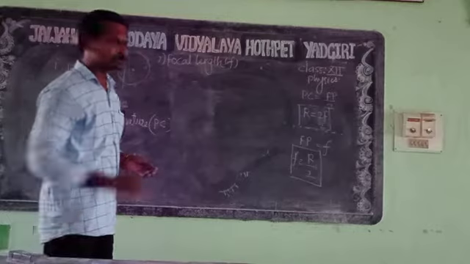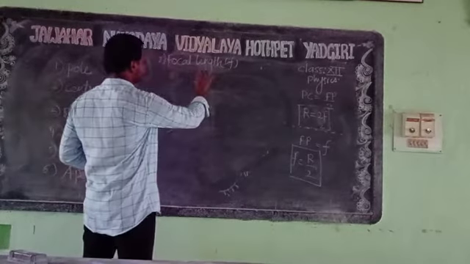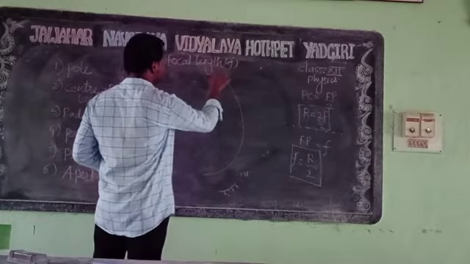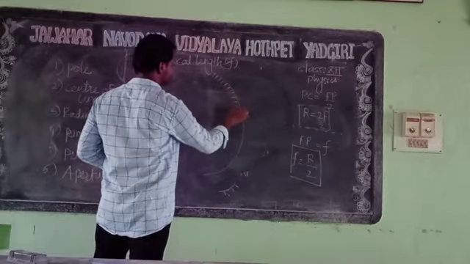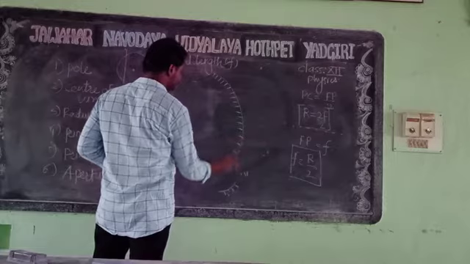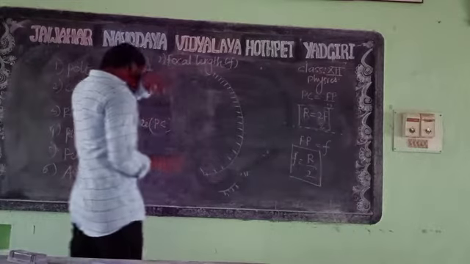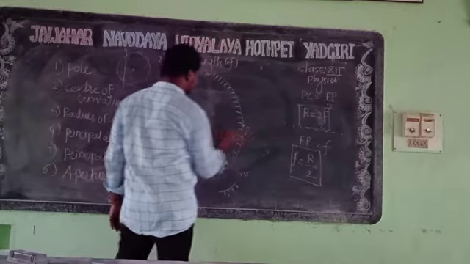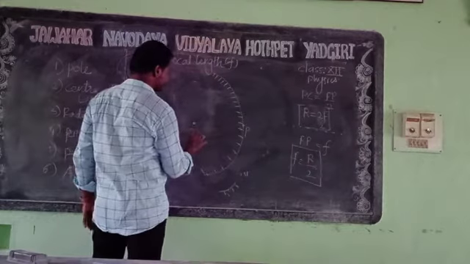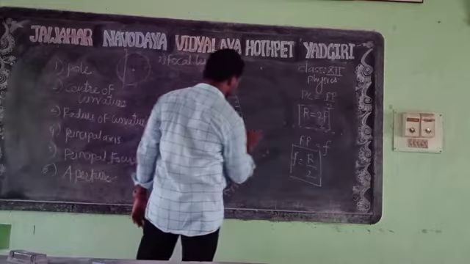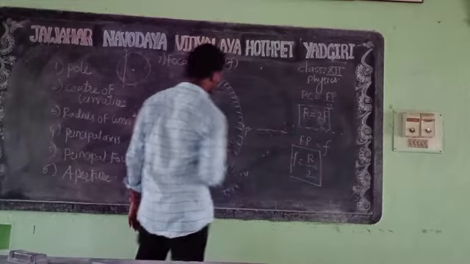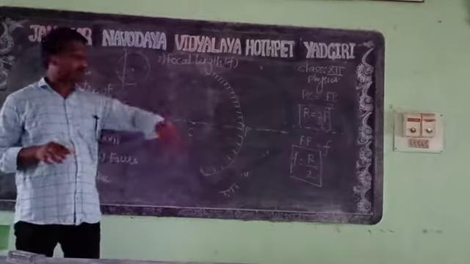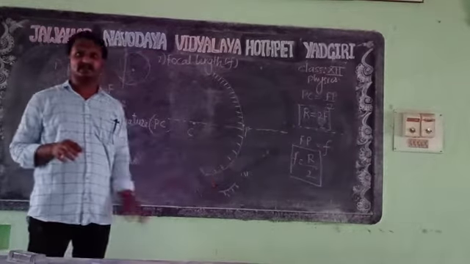Let's consider this is a convex mirror. This is the polished part of the convex mirror. This is our pole, and this will be the center of curvature. The line passing through the center of curvature and pole is called the principal axis. Now the light rays will be incident on the bulge part, the outside part, which is the reflecting surface of the convex mirror.